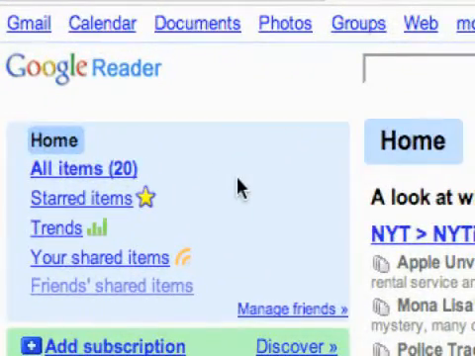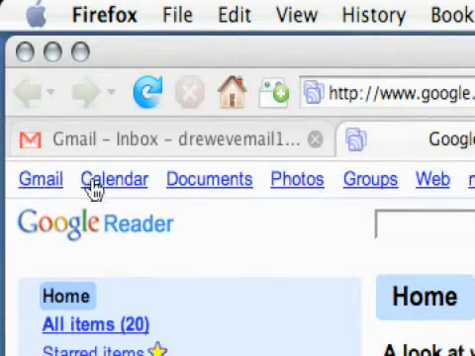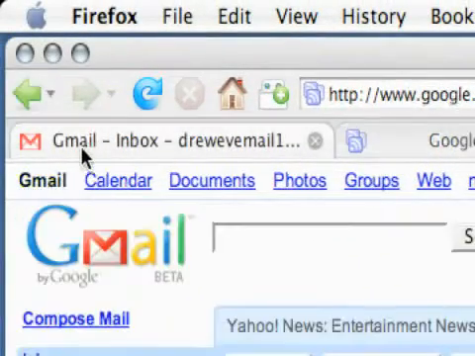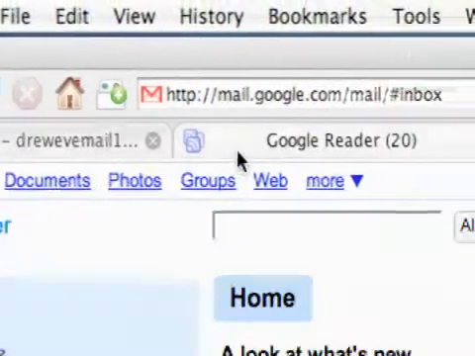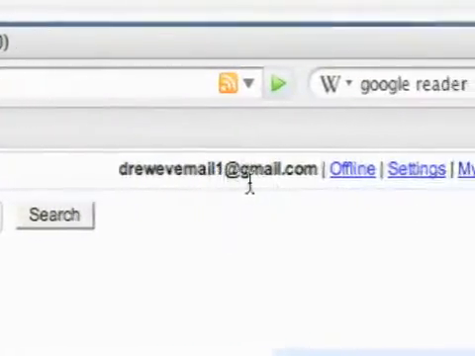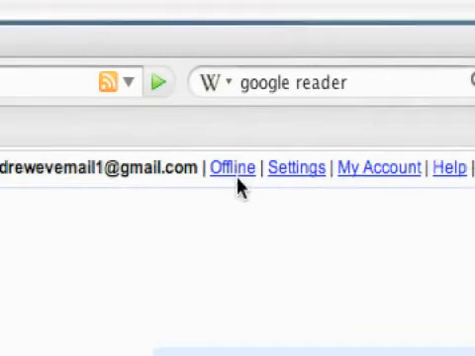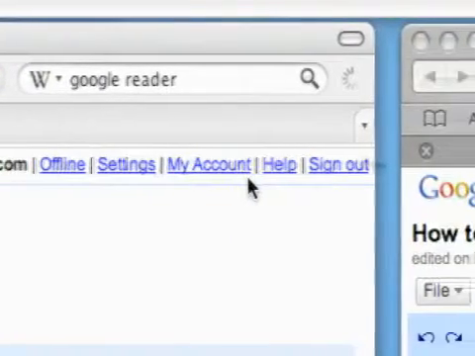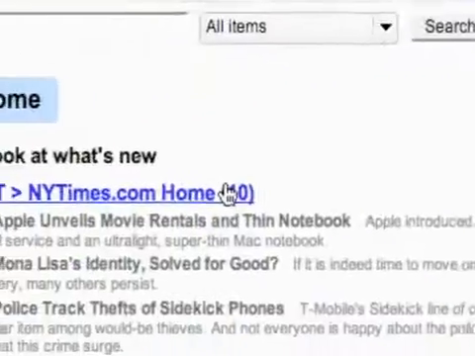And just to quickly go over the interface at the top, just like most of our Google products, we have links to other ones right here. You see in Gmail, it's the same thing. We've got the email that we're signed in on, the option to go offline, which I'll talk about later, our settings, our account, help, and sign out.